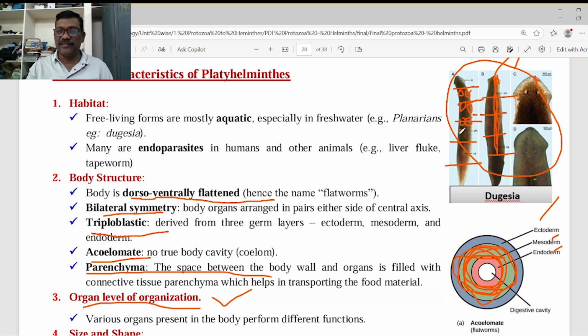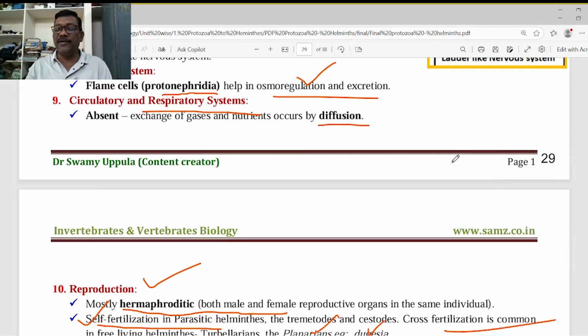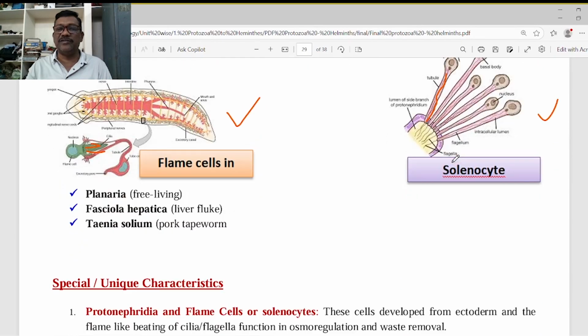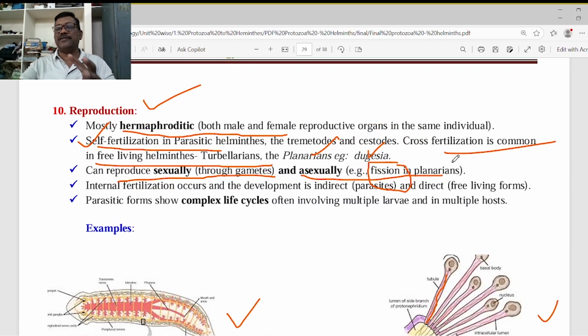The genetic material is separated, and all the cells are separated from the body. These cells can form cyst-like or spore-like structures. If the environmental condition is suitable, these spores can develop. Each spore can develop as a full planaria or Dugesia, a free-living animal. That is called multiple fission.